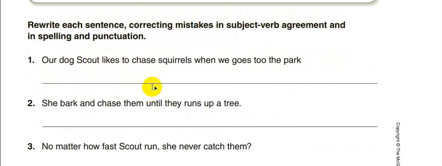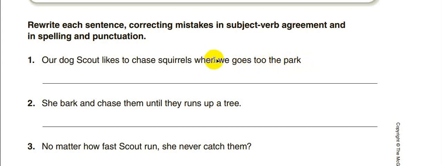Now, let's try to do this. He said, rewrite each sentence correcting mistakes in the subject-verb agreement and in the spelling and punctuation. Our dog Scott likes to chase squirrels when we goes to the park.